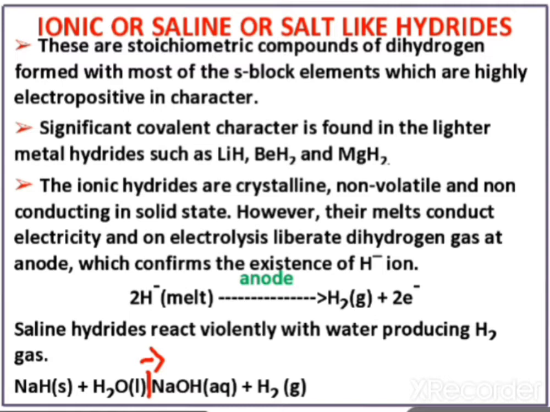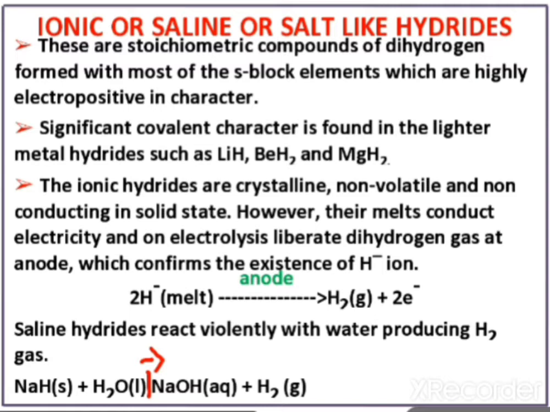Ionic hydrides are insulators in the solid state, while in aqueous solution or if they are melted, they are conductors. And last, saline hydrides react with water to produce hydrogen and alkali base. So this is the ionic hydride.